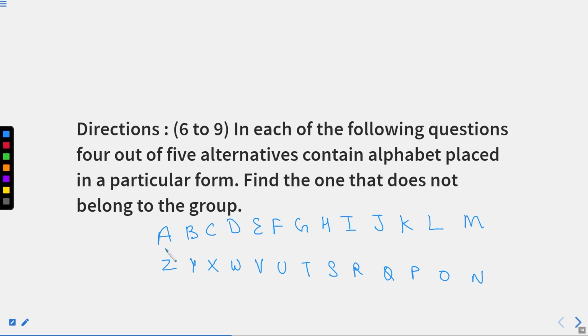So for the place value of A, it is 1, 2, 3, 4, 5, 6, 7, 8, 9, 10, 11, 12, 13, 14, 15, 16, 17, 18, 19, 20, 21, 22, 23, 24, 25 and 26.